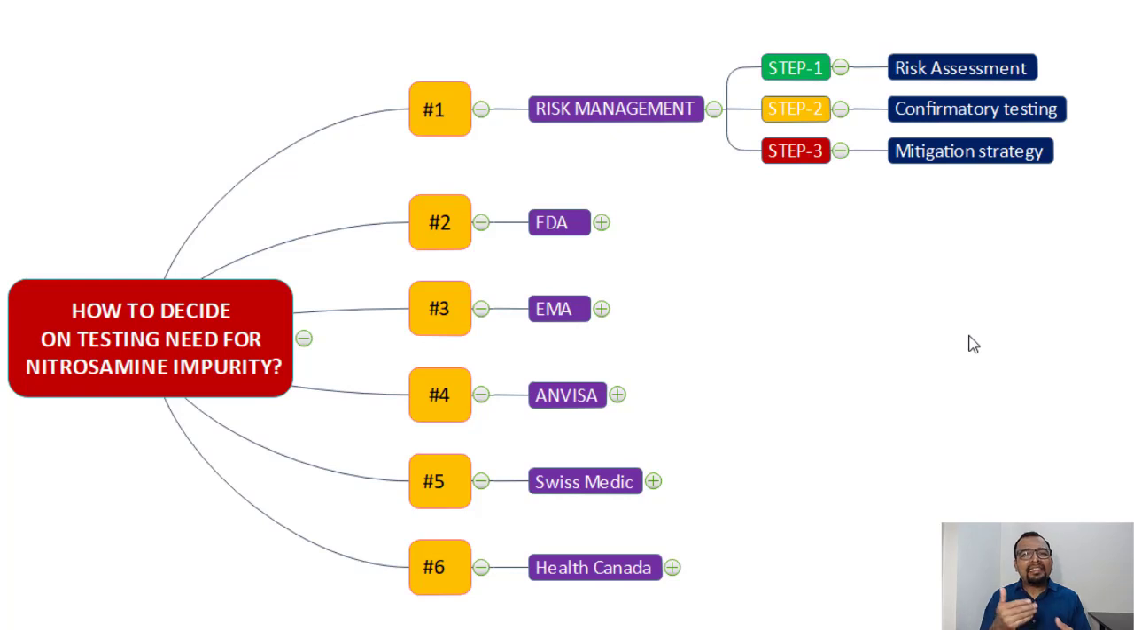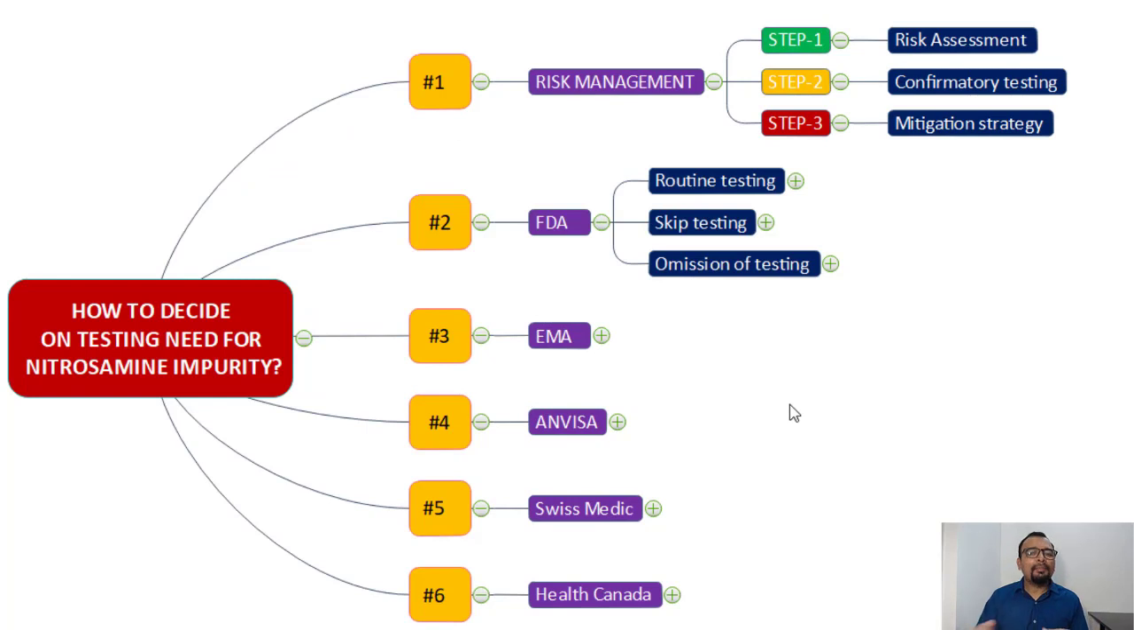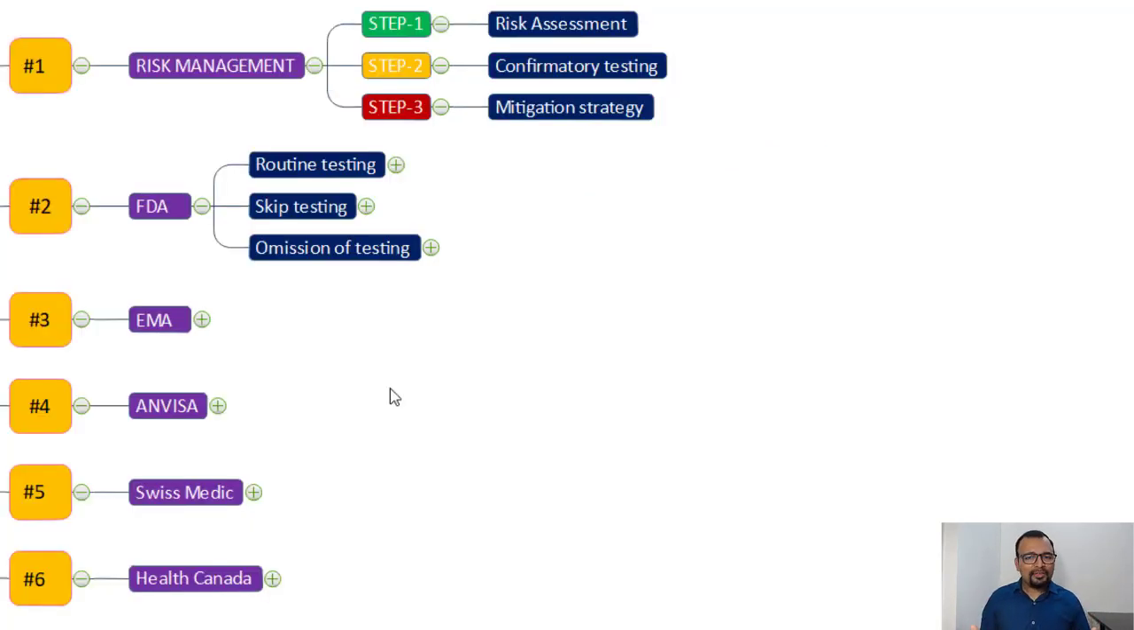But let us first understand, in case it is required, what strategy you can adopt as per the FDA on the routine testing of nitrosamine. Can we skip the testing of nitrosamine for a few batches, or can you completely omit the nitrosamine parameters from your specification? So I am going to walk you through the recommendations provided by these five regulatory bodies: FDA, EMA, ANVISA, Swissmedic, and Health Canada. Let us begin our discussion with the first one, that is the FDA.